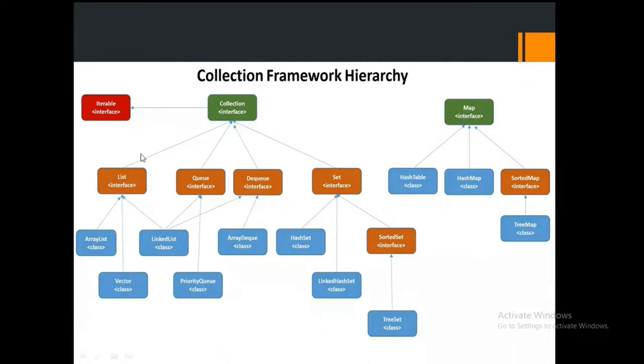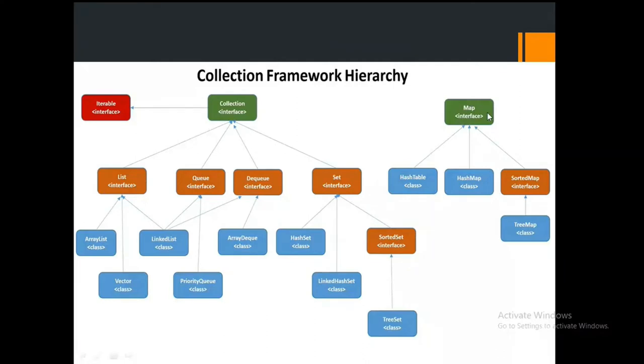Now, if you observe here, when it comes to the collection interface, the list interface and set interface will be most useful to us. In the next couple of minutes, I'm going to tell you what the list interface is, what the difference between list and set interface is, and what the major advantage between them is. I'm going to cover all these things, and how to implement them also. And a very important point here: the map interface also.